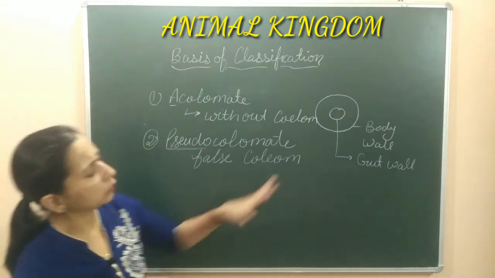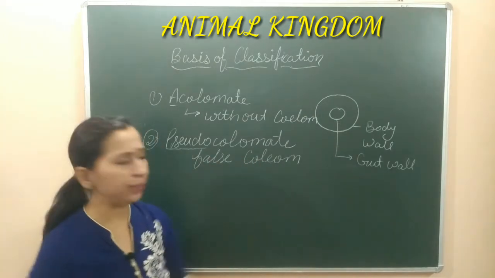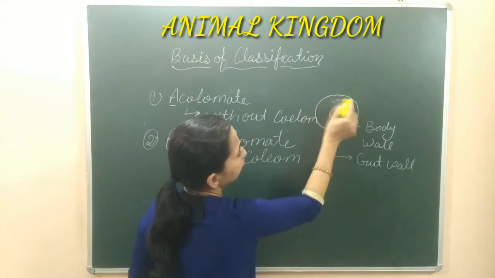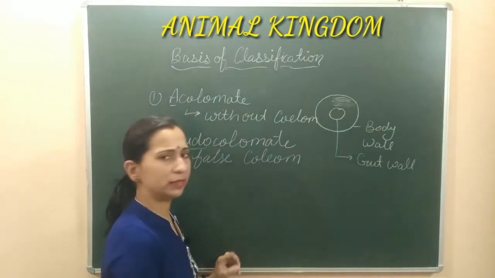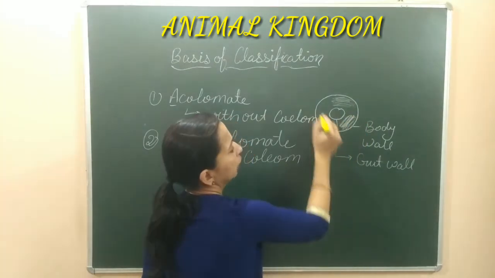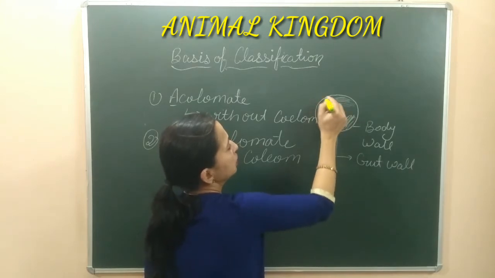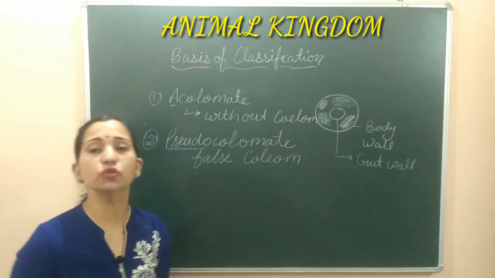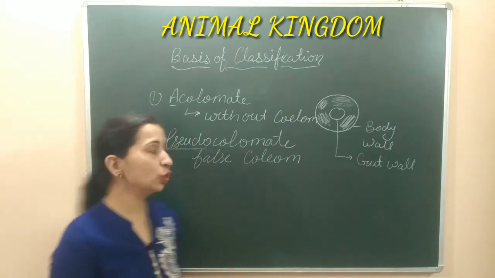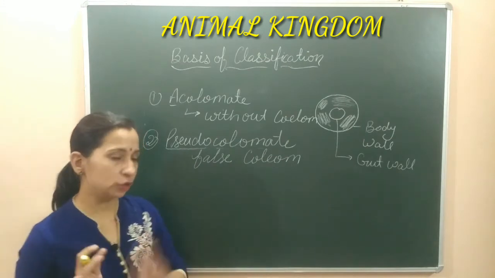As you can see here, this empty space is filled by some cells, but these cells are not regularly present. They are lined at some places or they are present in a scattered manner. यानी कि scattered form में, कहीं-कहीं mesodermal cells अगर present हैं, then this type of coelom is known as pseudocoelom. So this is the category where we can say that the coelom is present, but it's not regular.